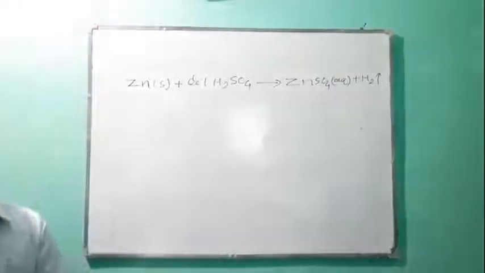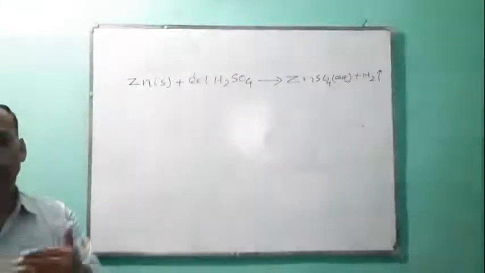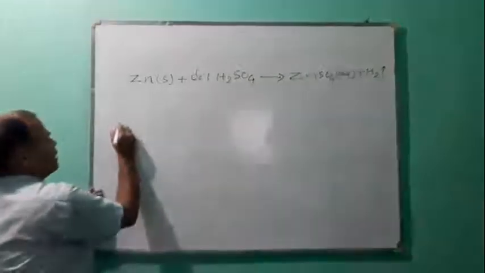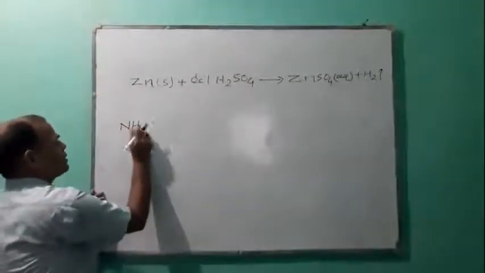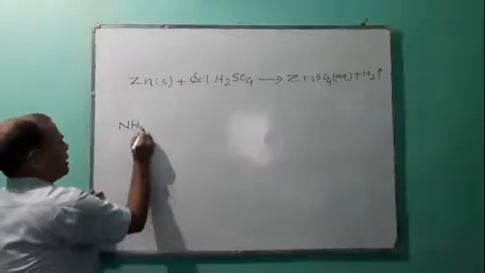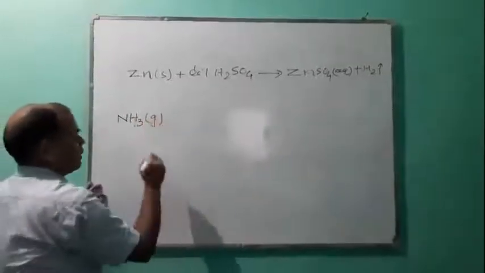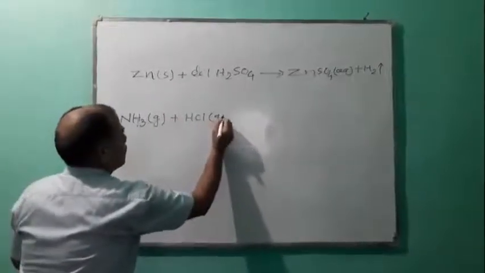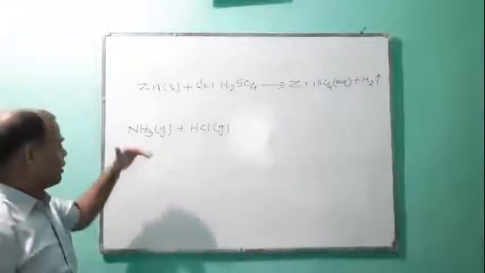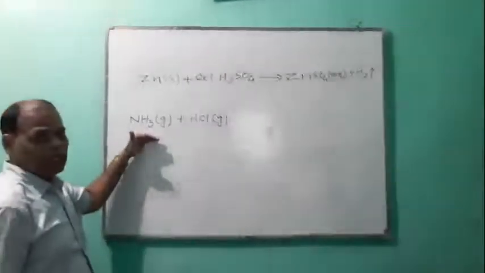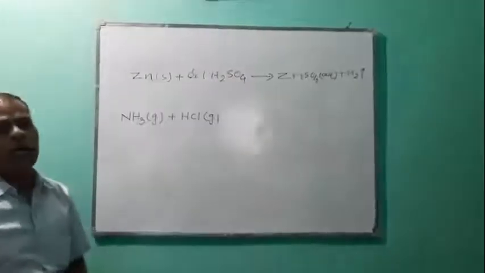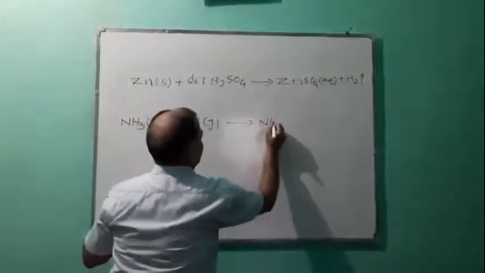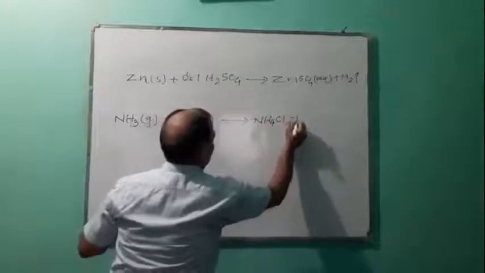The next characteristic of a chemical reaction is change of state. Like ammonia gas, when it comes in contact with hydrogen chloride gas, then it forms ammonium chloride, which is in solid state.